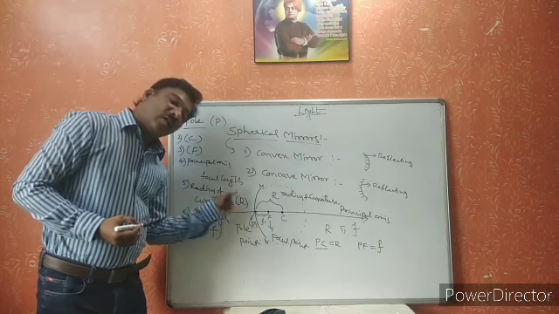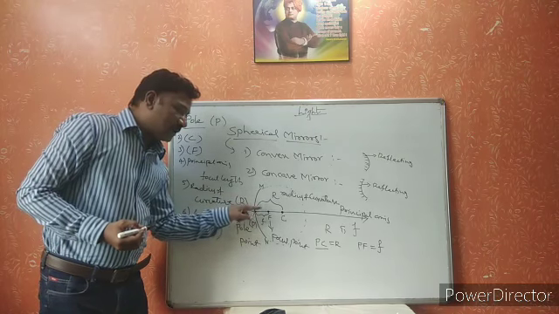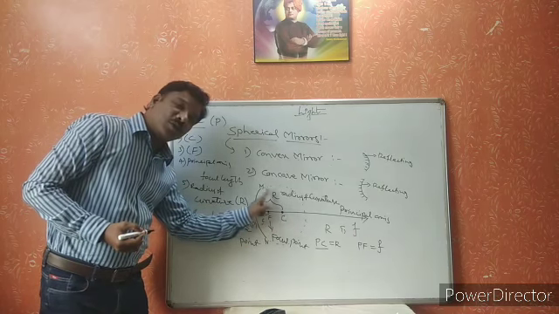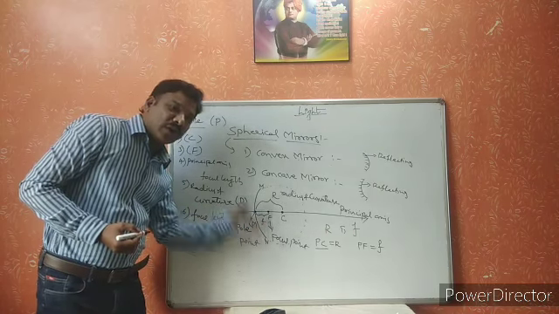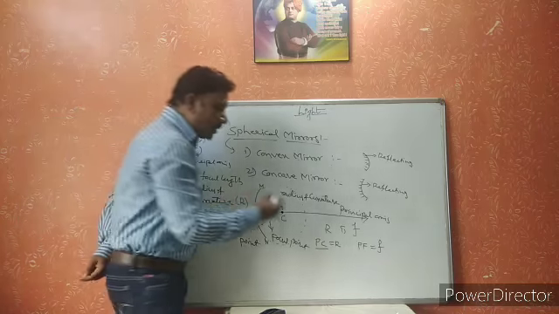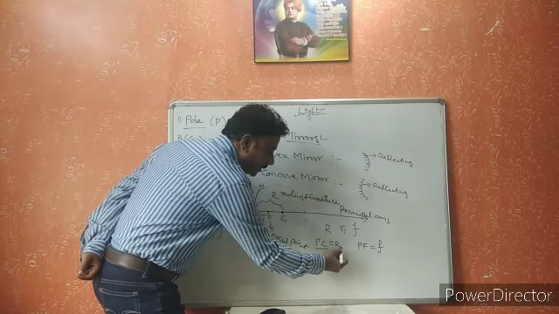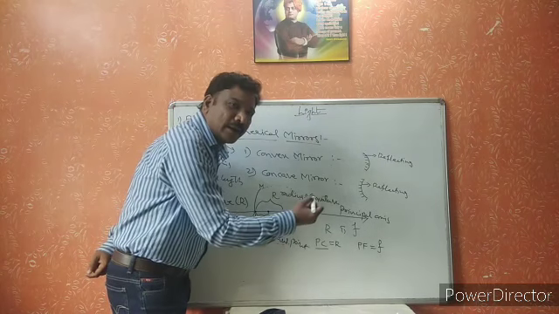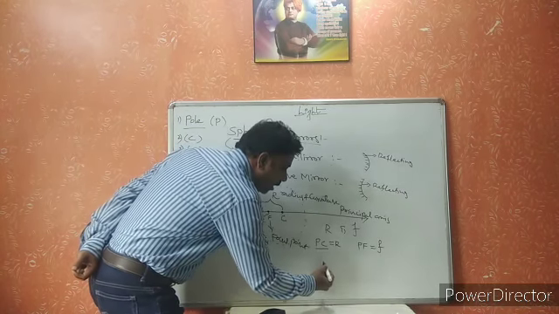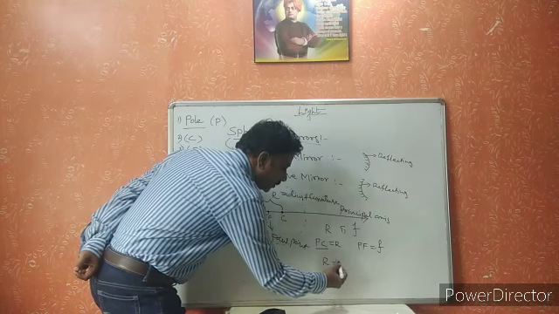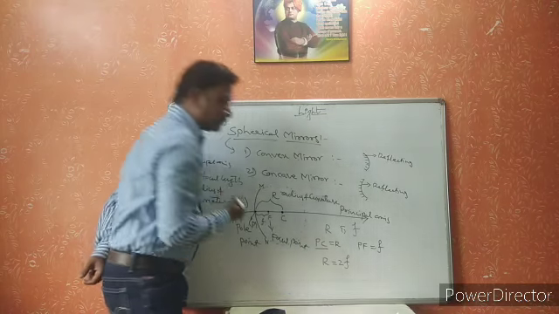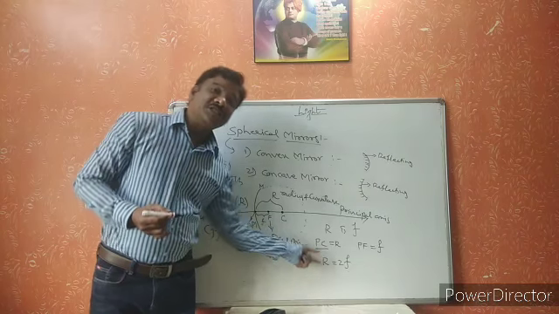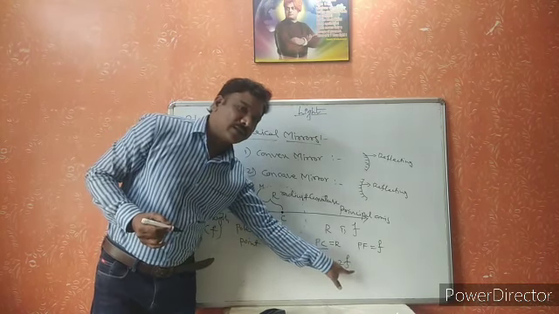We can say that the radius of curvature is almost double the focal length. Then how can we give the relation between R and F? R is equal to 2F. The radius of curvature is always double the focal length.